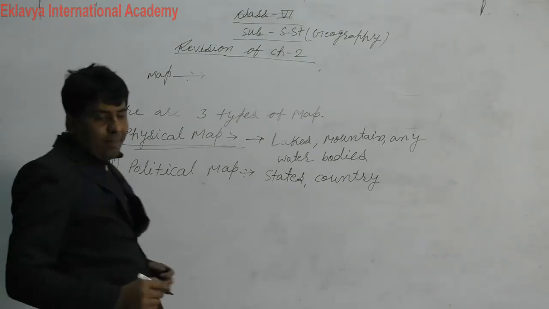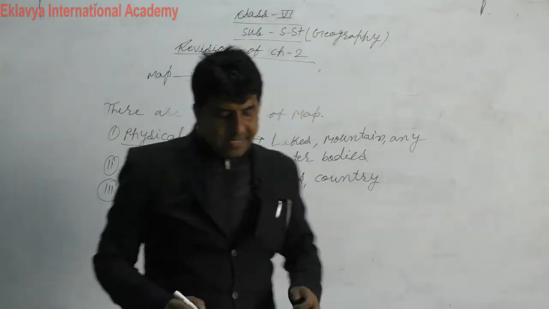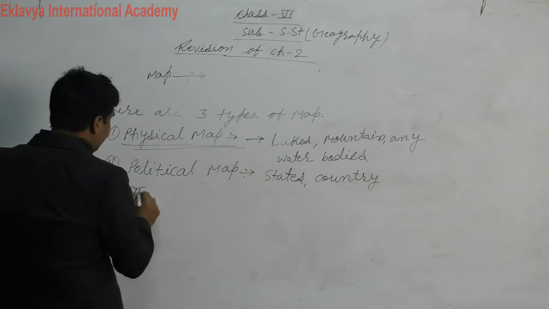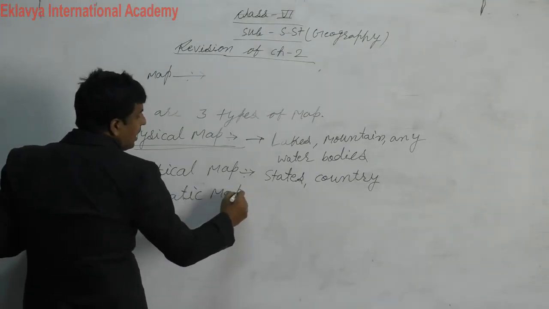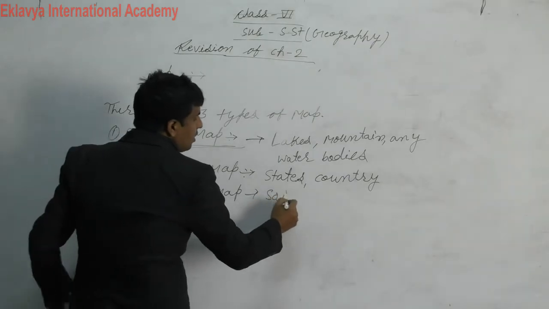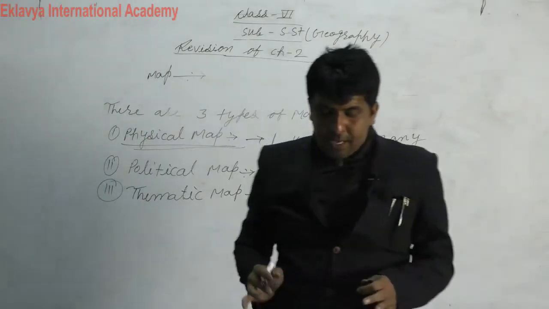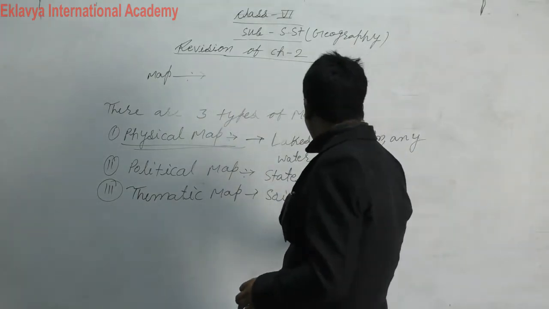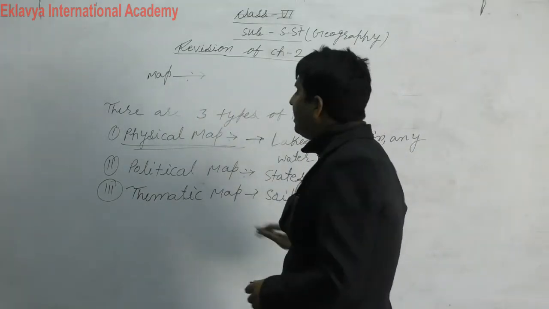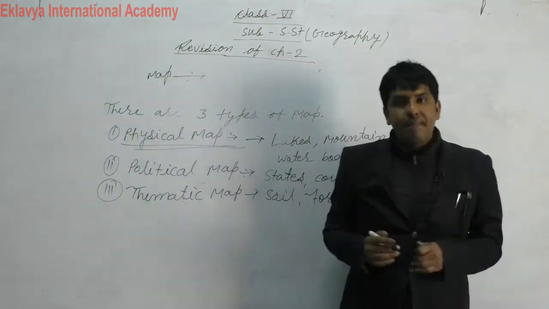And in thematic map you will show soil, forest and others. So these are three categories of maps.